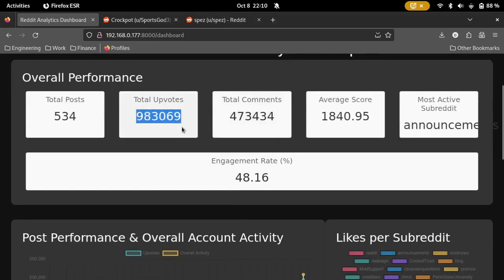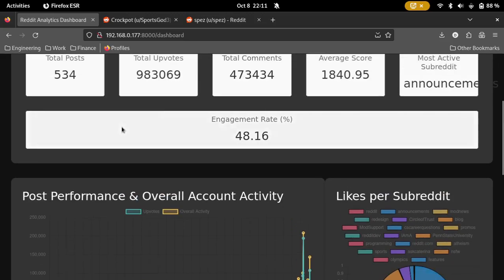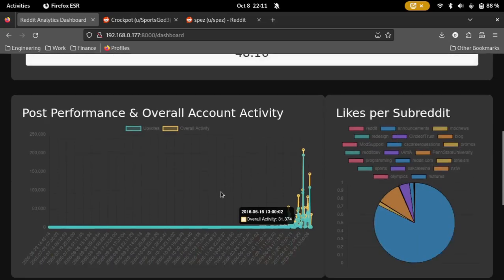So in total, over 534 posts, he has about 1 million upvotes. The average score is about 2,000 likes per post, and the engagement rate is still about 50%. The likes per subreddit, r/announcements, is clearly over 75% of user Spez's likes, which is why the engagement rate is so high, because people are going to engage with announcements on Reddit.